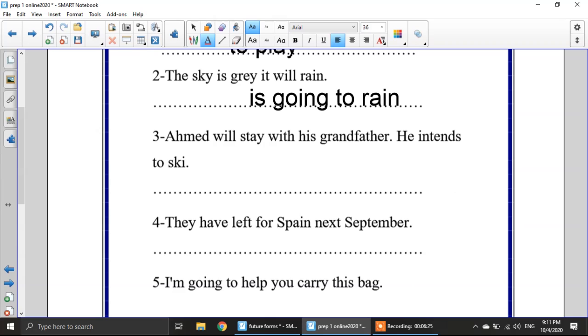Number 3. Ahmed will stay with his grandfather. He intends to ski. Intends means I have an intention here, so I will use going to. So it will be Ahmed is going to stay with his grandfather.